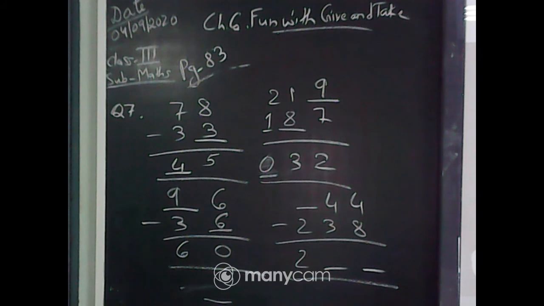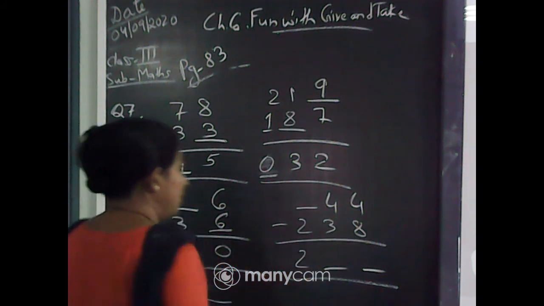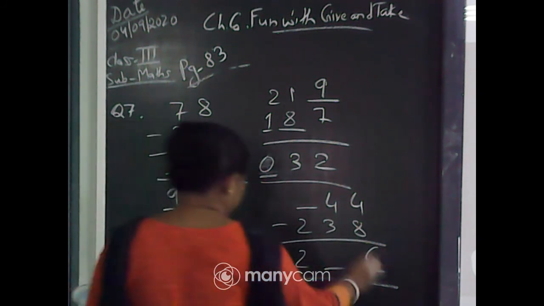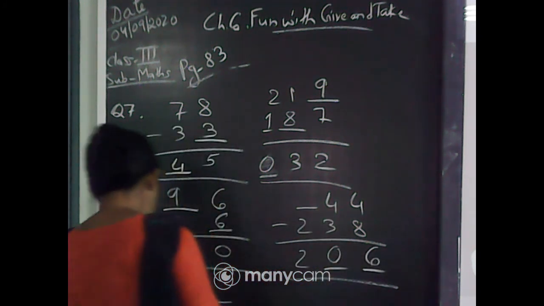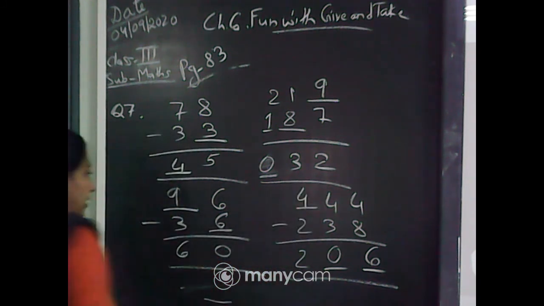The next one. Here you will take 14 minus 8. 14 minus 8 is 6. Then this one, 3 minus 3, 0. And this is 4. 4 minus 2, 2.